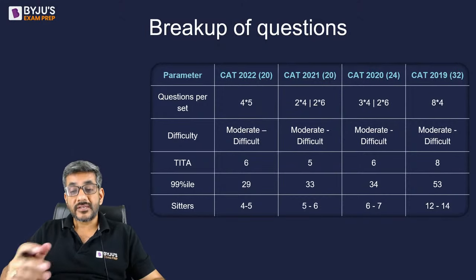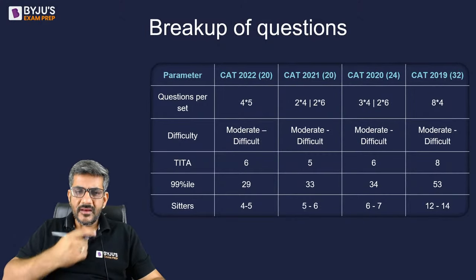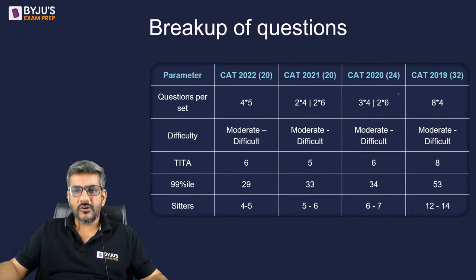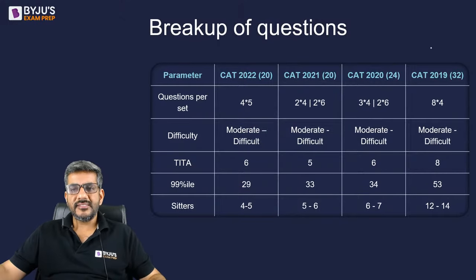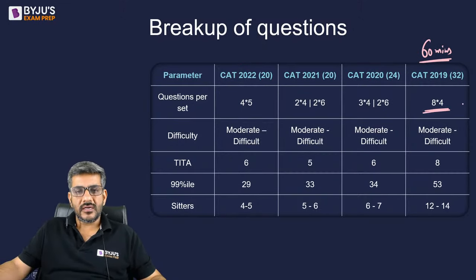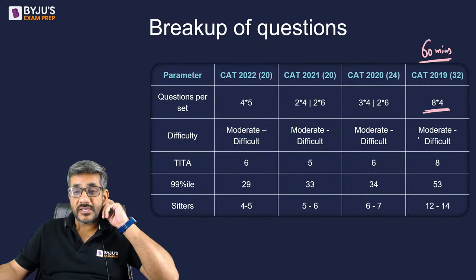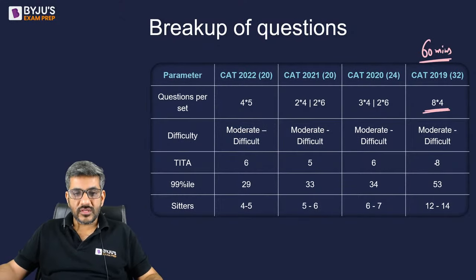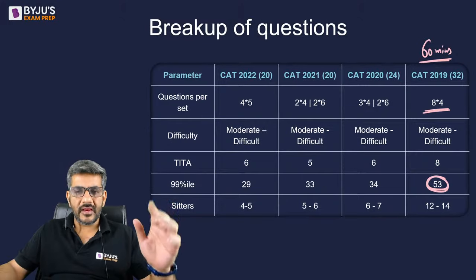But then when COVID struck, things changed a bit, right? So how did they change? As you can see on the screen, CAT 2019 was the last paper when the LRDI section was of 60 minutes. At that time, we had 8 sets of 4 questions each, and in total, we had a 53 score at which a person could have got 99 percentile.